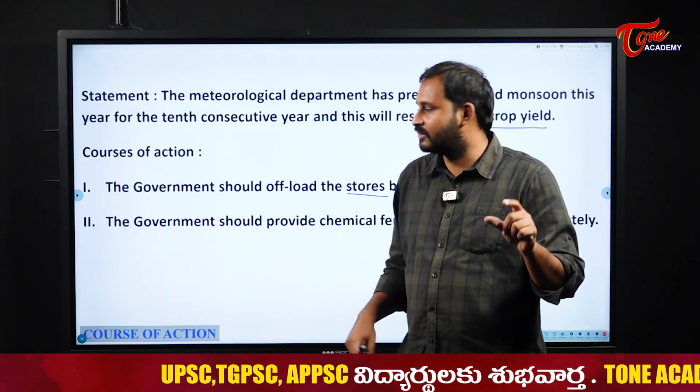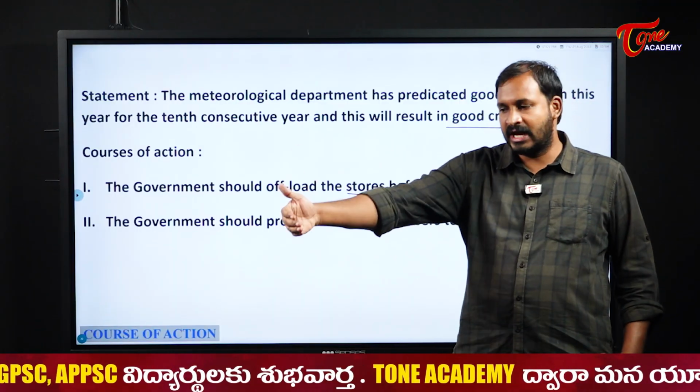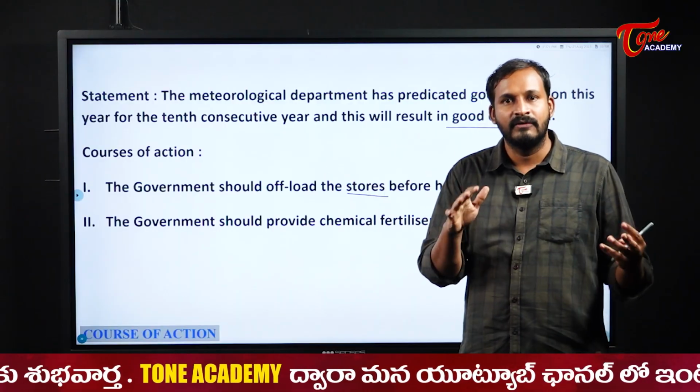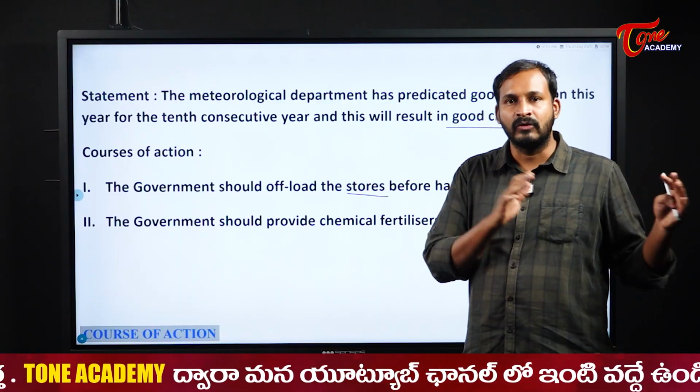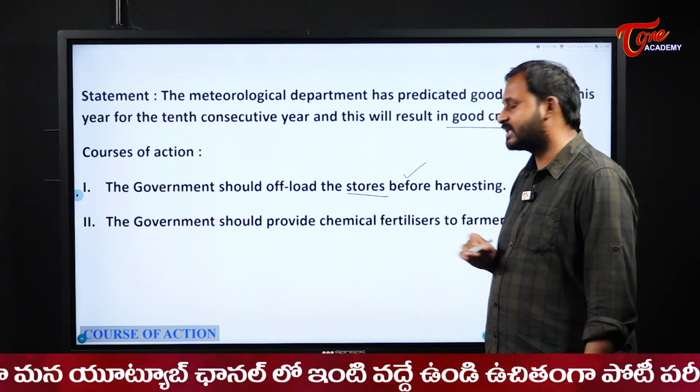So in that case only, we should offload the stores before the harvesting. That means before the harvest itself, we should make ready that go downs. That means offloading means we should take off all the old stock from the go downs to fill the new stock. That is a correct course of action.